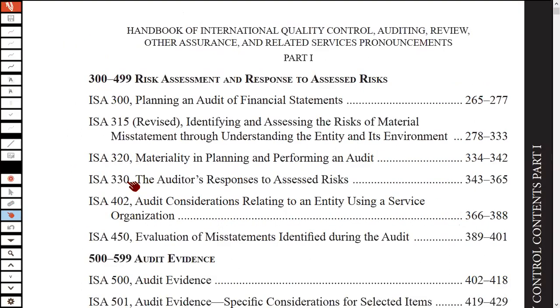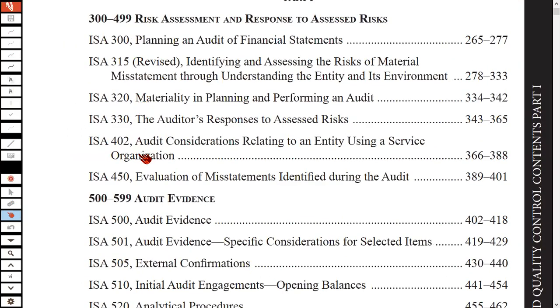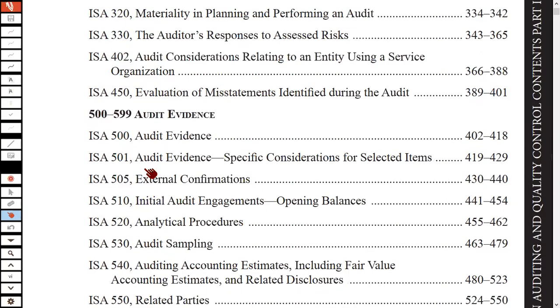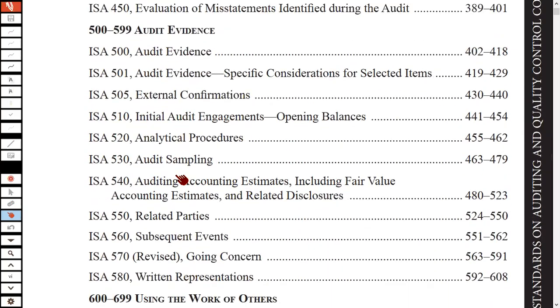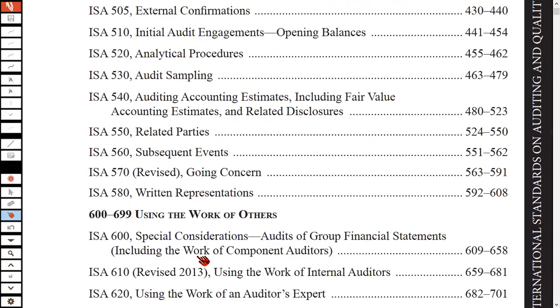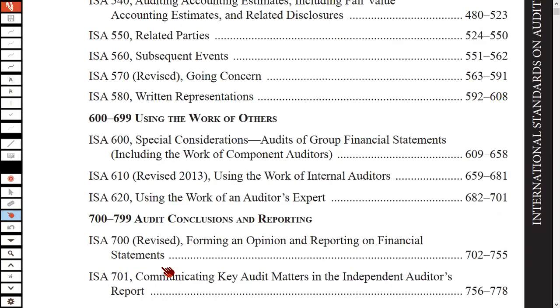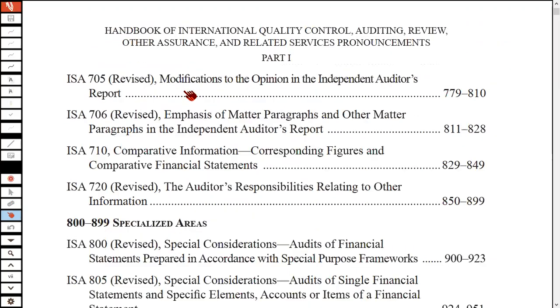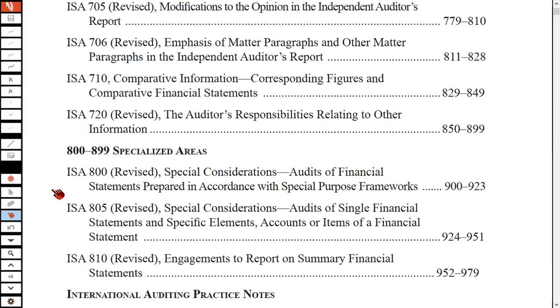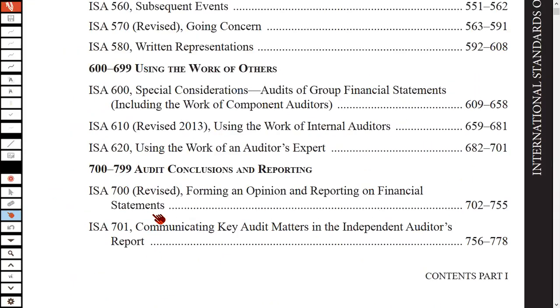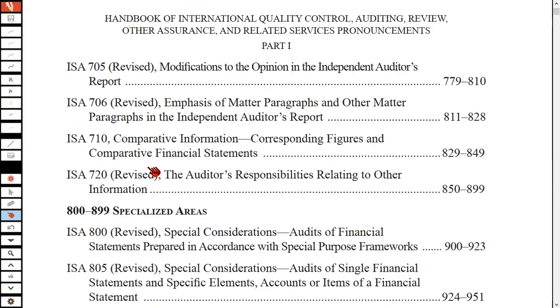So either the 200 series, the 300, the 400, the 500, the 600, and then the 700 with respect to audit reporting and all that. The ISA 800 series is not examinable at your level. It's only the ISA 700 series that's examinable.